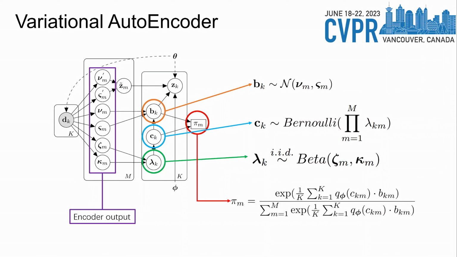The conjugate of Bernoulli is a beta distribution, so lambda k can be sampled from a beta distribution. Bk is a real number determining the weights of client k in each virtual component, so it can be sampled from a Gaussian distribution. The weight of each component pi k can be computed with a softmax. Decoder theta will reconstruct dk with the latent vector zk. All this procedure shows how the variational autoencoder works in our algorithm.